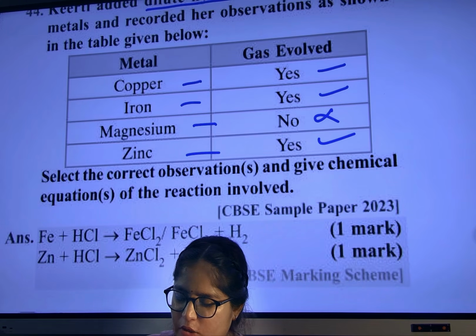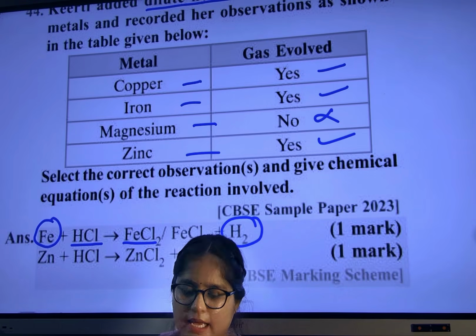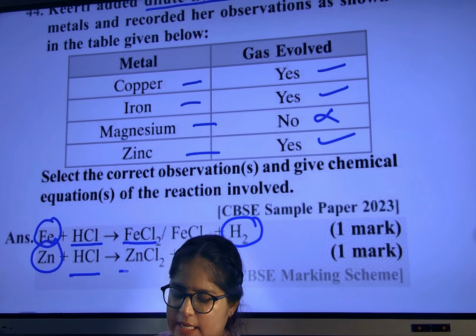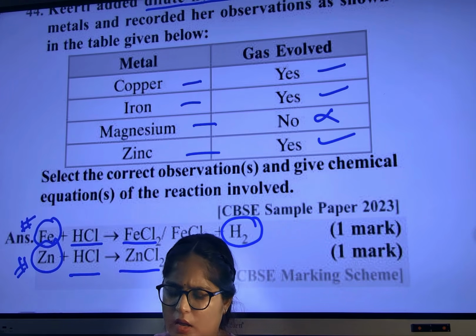So they are asking you the equation. Iron with HCl, so we'll get FeCl2 with hydrogen gas. Zinc with HCl, ZnCl2 with hydrogen gas. At least remember two examples, two reactions. Write down.